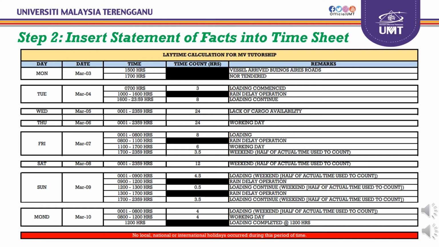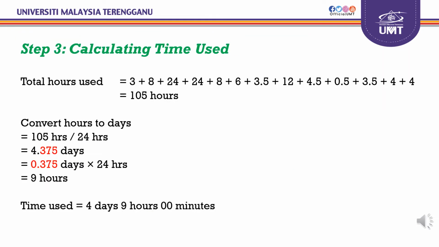And at 1200 hours, we do not count time because loading was completed at 1200 hours. So I will pass to the next part to my partner. Thank you. Assalamualaikum warahmatullahi wabarakatuh.